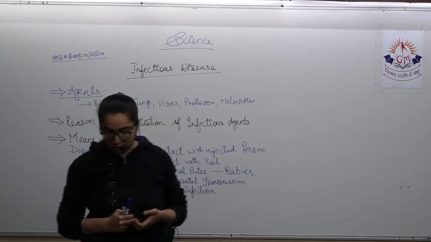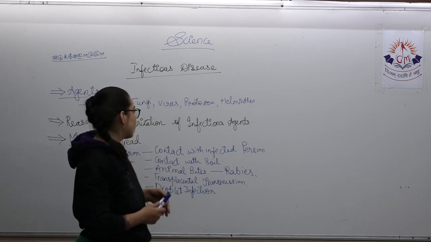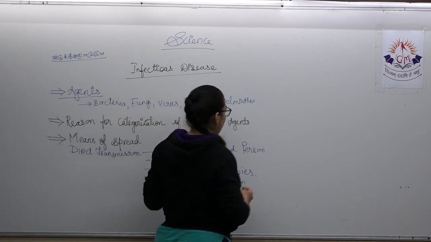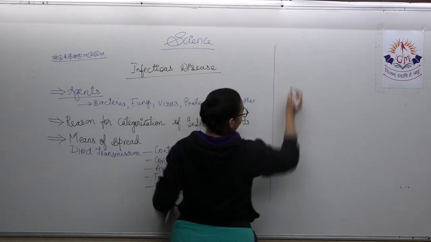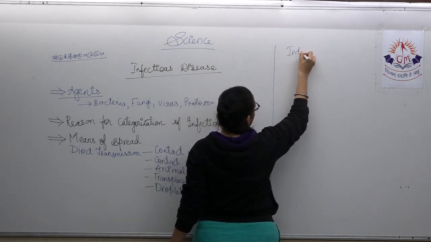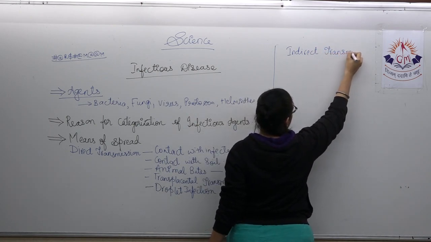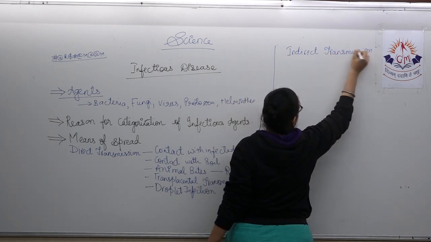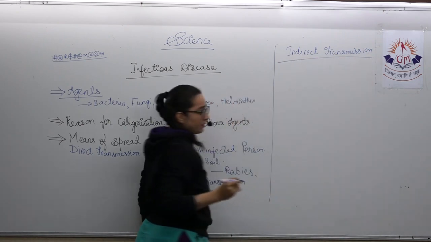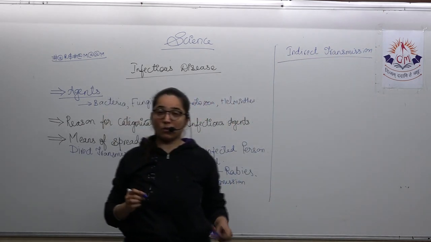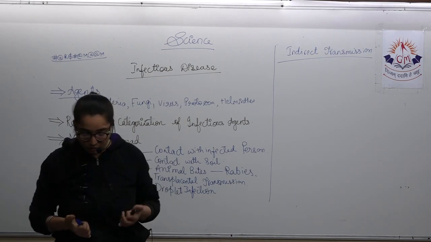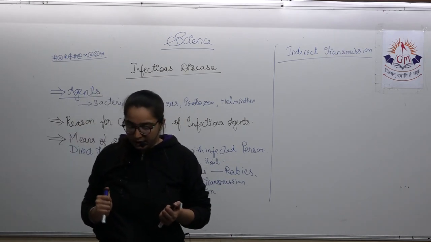This was all about the direct transmission, and now we are going to move on further to the indirect transmission. What is this indirect transmission and how is it created?